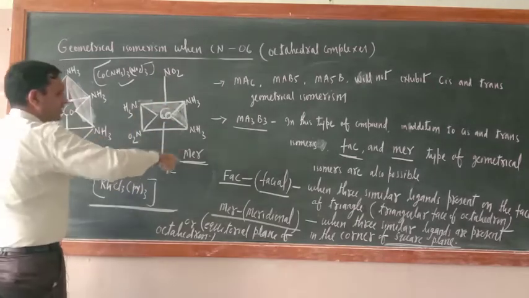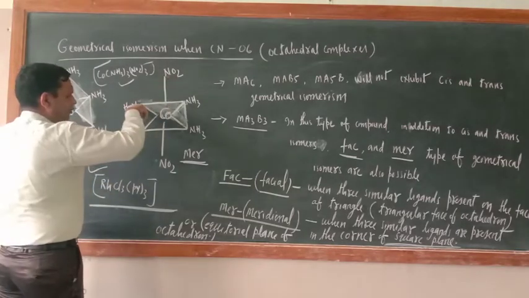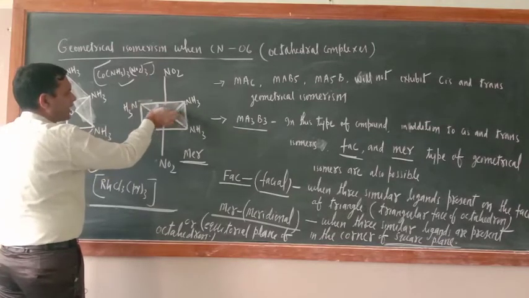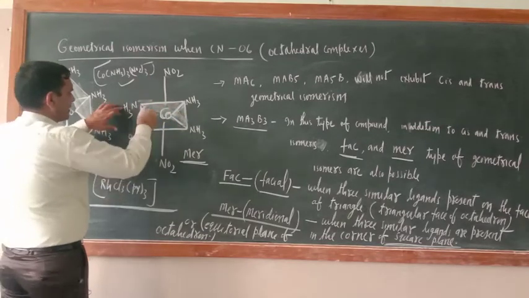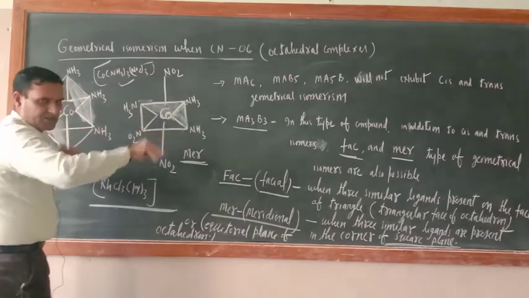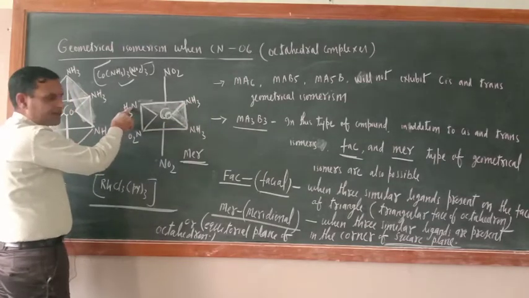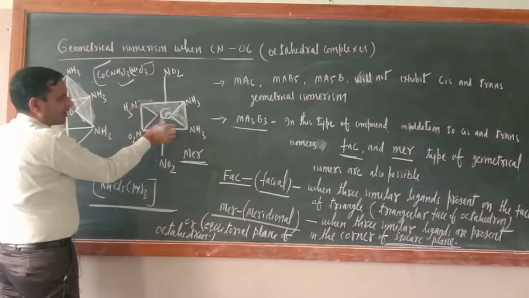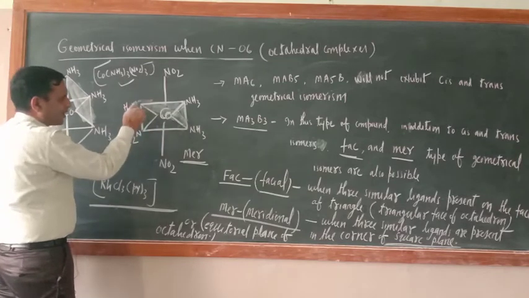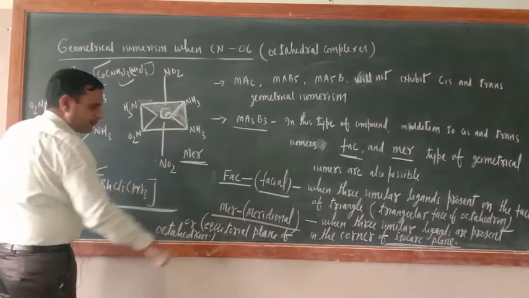If you want to change this arrangement, then what would be there? Just see, this NO2 you have to put here. Okay, then it will be there. Right now just you check this NO2, another way is also possible. Just see here NH3, these are there. If you want to make downside, so one is this one and remaining two, so here you have to put NO2 and NO2 here, okay. So what is the meaning of this one?